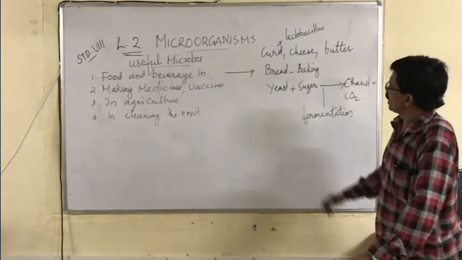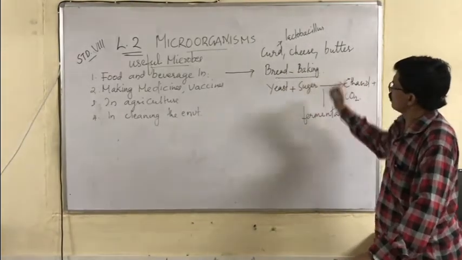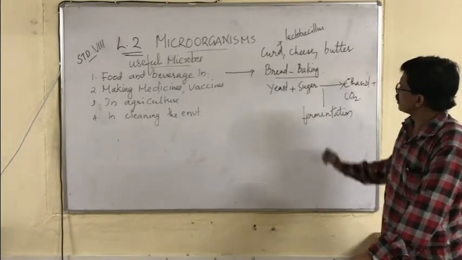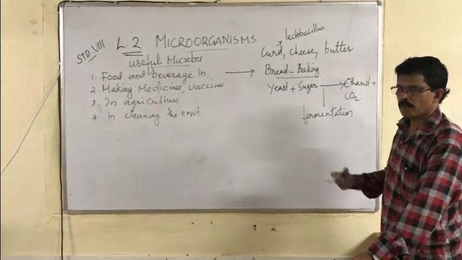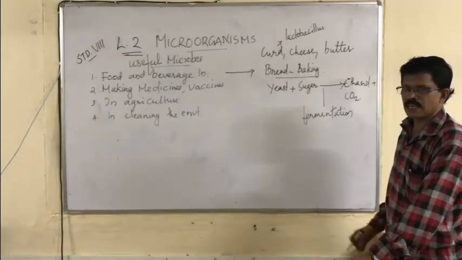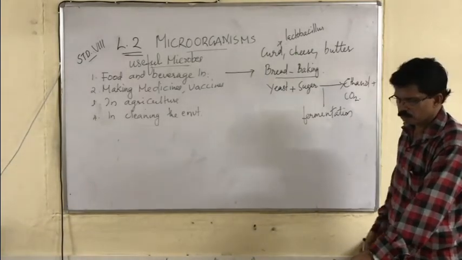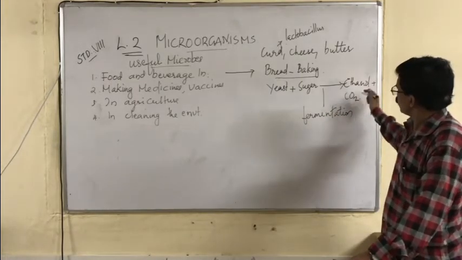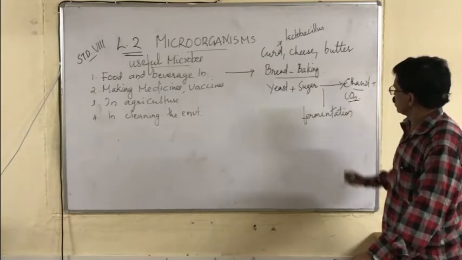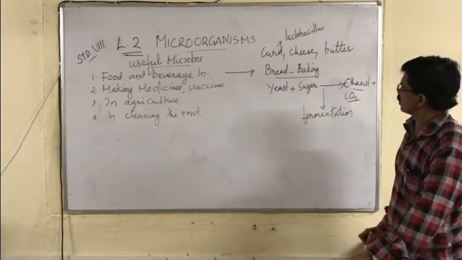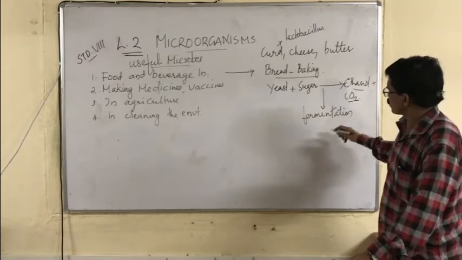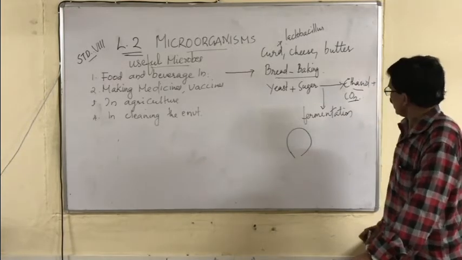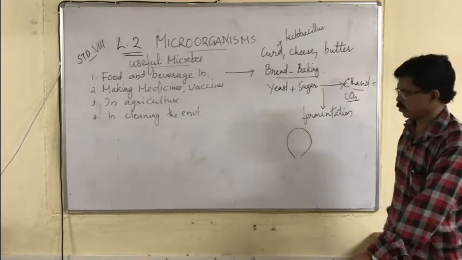So, bread and baking industries. In baking industries, we use the yeast, unicellular fungus. They mix with the sugar that is present in the cereals and pulses. That will react with the yeast and form ethanol and carbon dioxide. So this process we call fermentation. This carbon dioxide makes the bun and bread very fluffy, and ethanol gives a flavor to that.